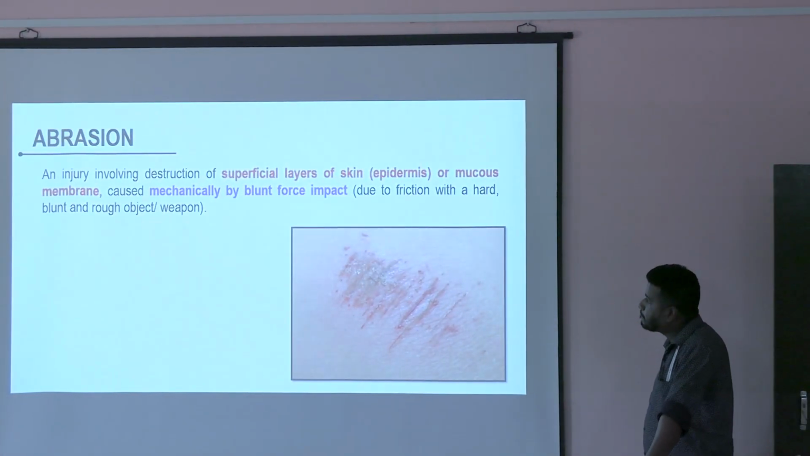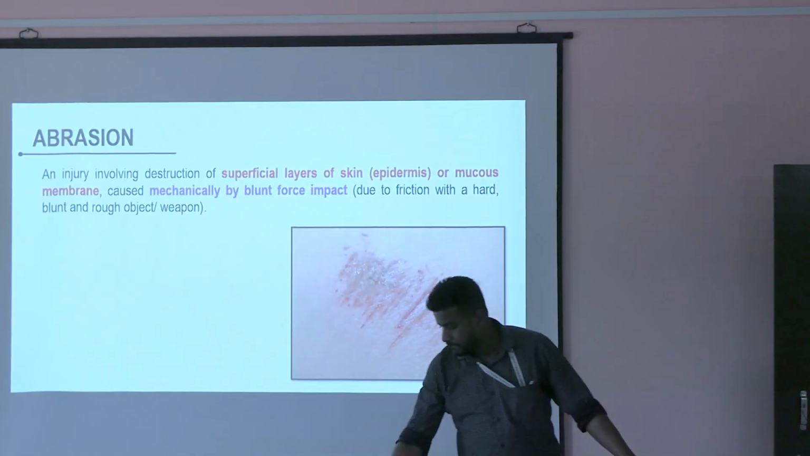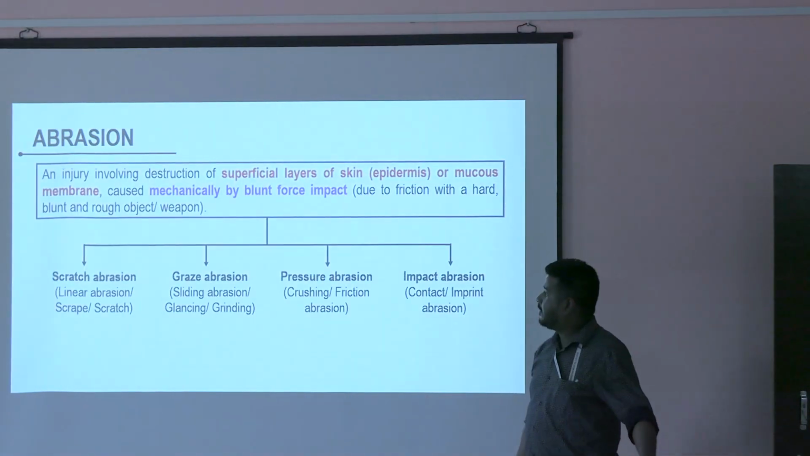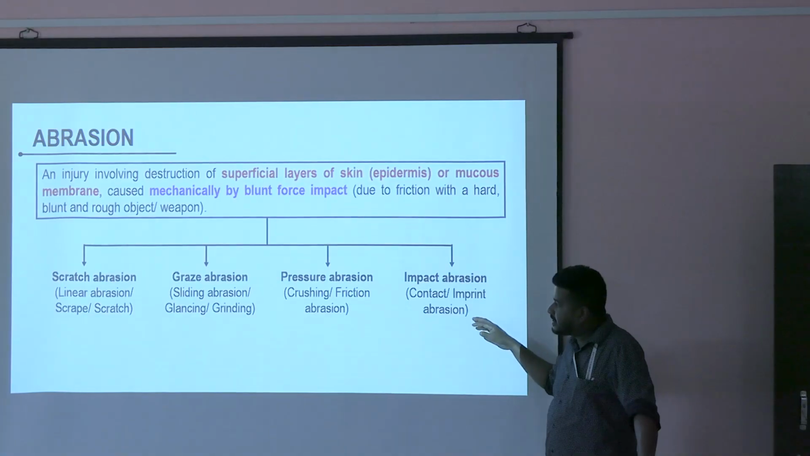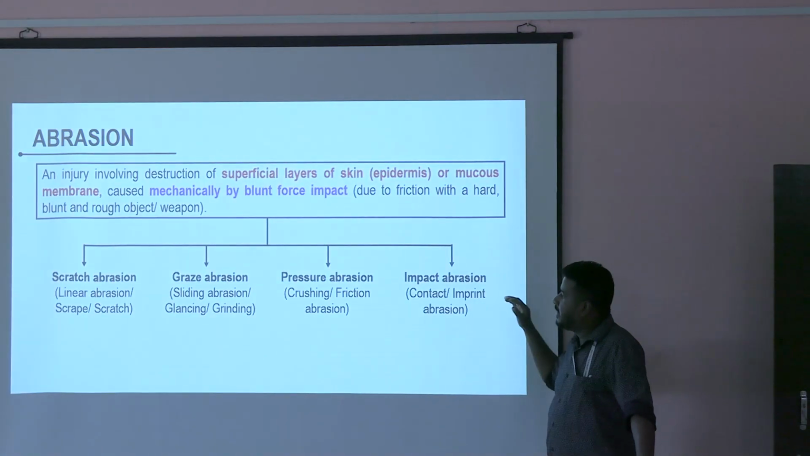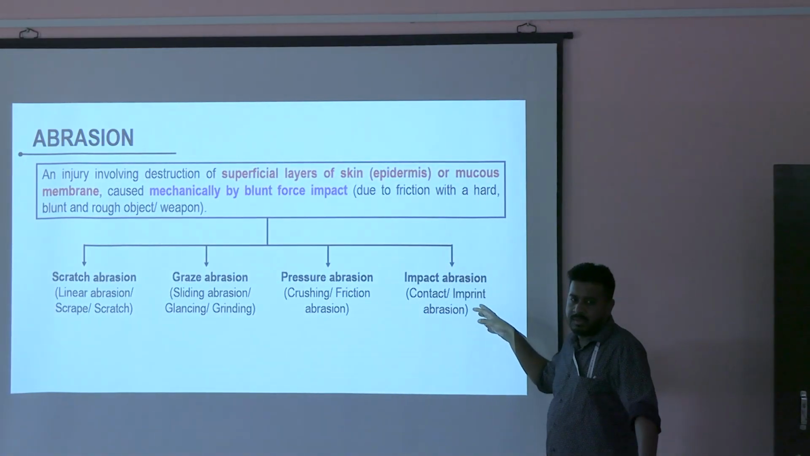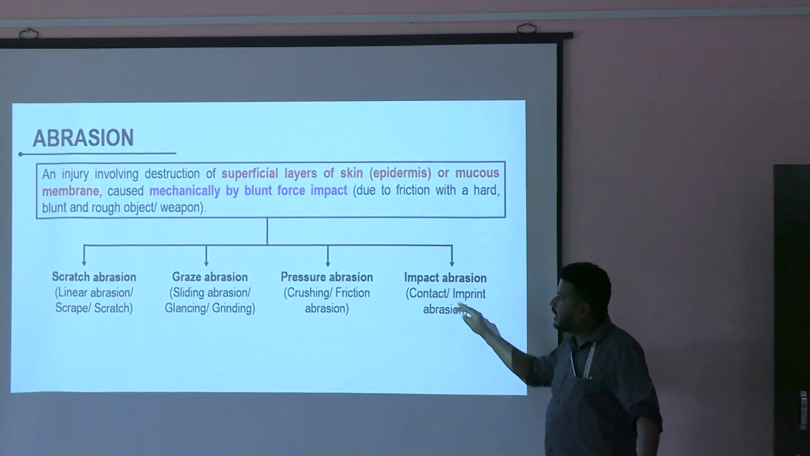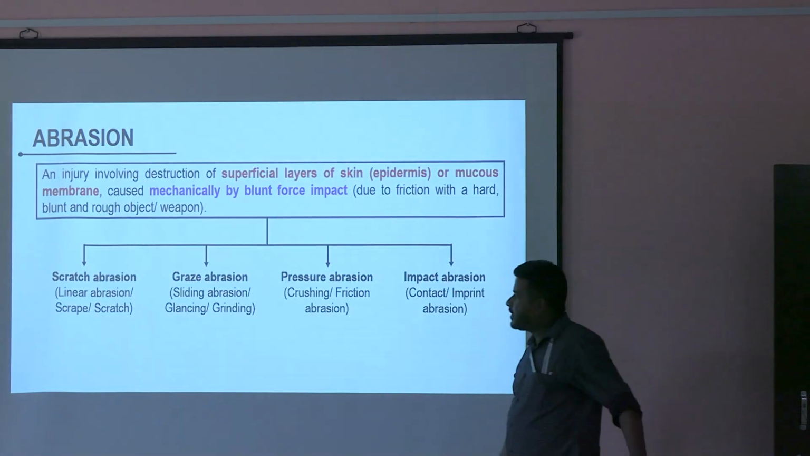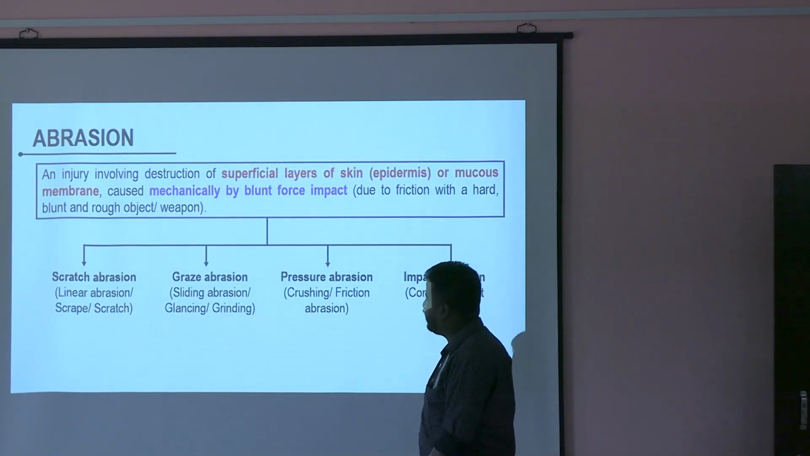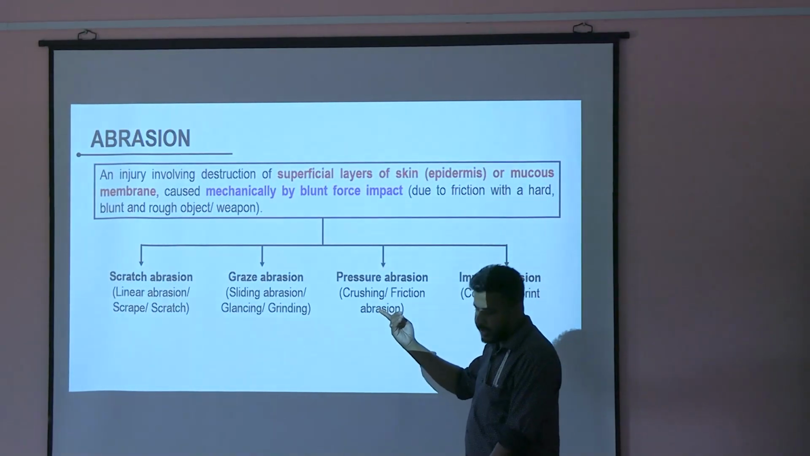ठीक है? There are many classifications. You remember the name? It may be grazed, it may be scratch, pressure, impact. There are different names. Book में लिखा है. Go through those names. Each of them are short notes. Scratch abrasion, grazed abrasion, pressure, impact. Scratch, from the name itself you can understand.